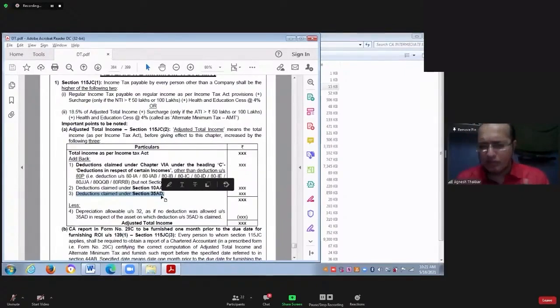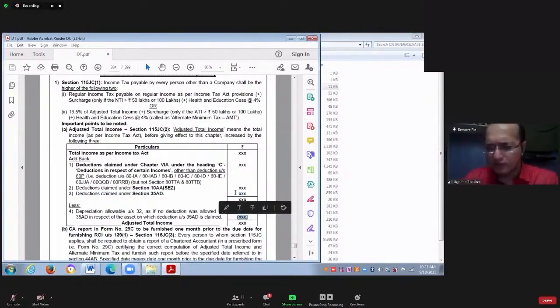So, if you try to see the net effect, you have claimed how much deduction? 85. 85 extra deduction you have claimed because of Section 35AD. That 85 we are adding back. 85 is the net effect of this amount and this amount. Here you have to add back 100. Here you have to deduct 15. So net effect in this calculation will be 85. Yes, Rizwan, have you understood this?